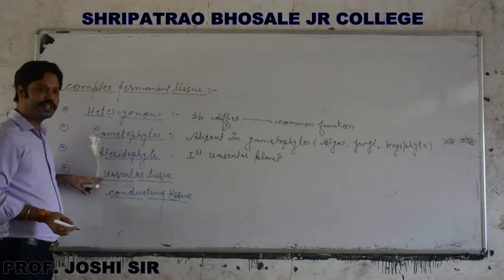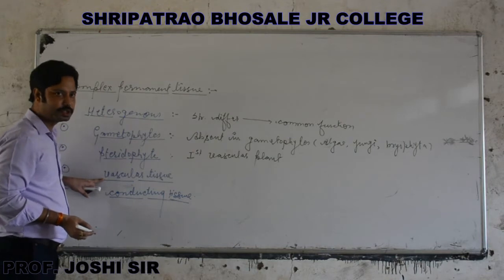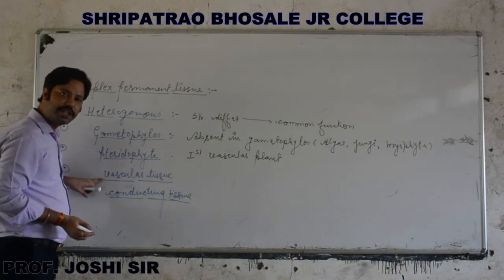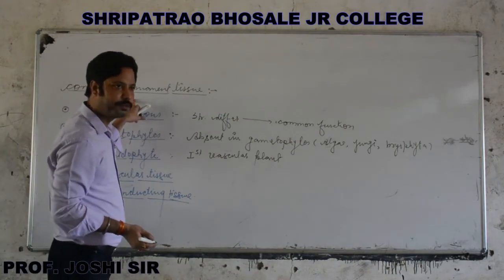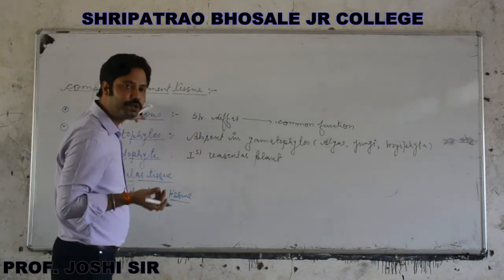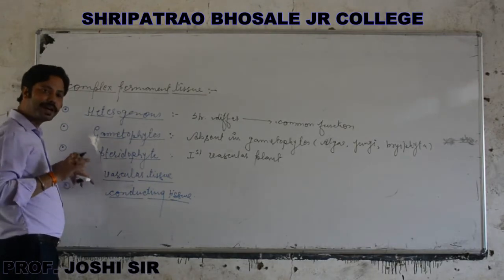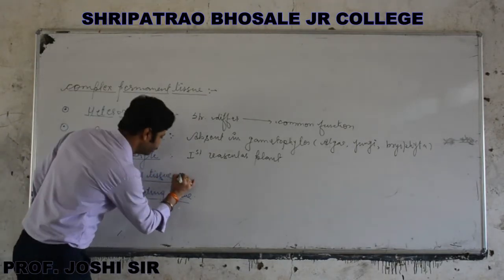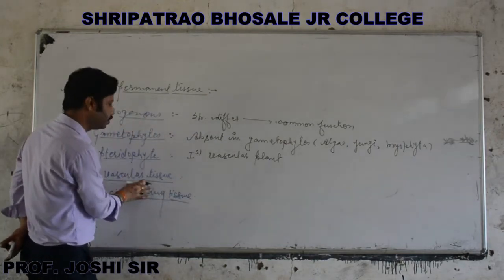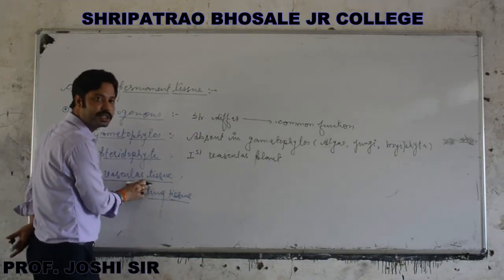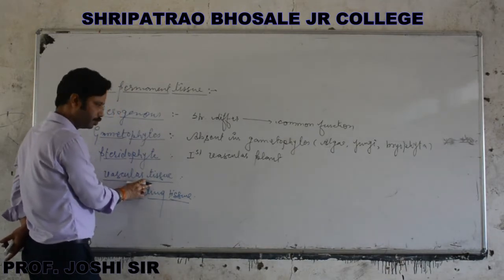Now, the next point is that complex tissue is also called vascular tissue. Why is it called vascular tissue? Because complex tissue is divided into two categories, xylem and phloem, and both xylem and phloem are collectively called vascular tissue, because vascular bundles are formed by the xylem and phloem.